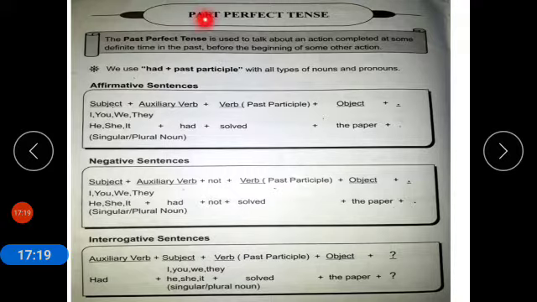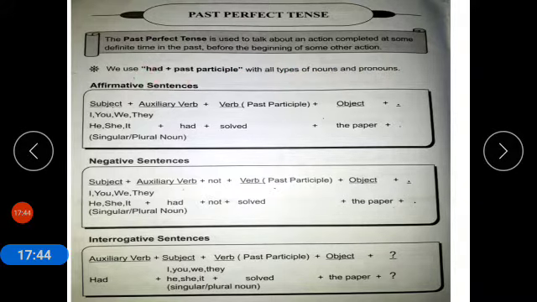Now coming to past perfect tense. The past perfect tense is used to talk about an action completed at some definite time in the past, before the beginning of some other action. We use had plus past participle with all types of nouns and pronouns.